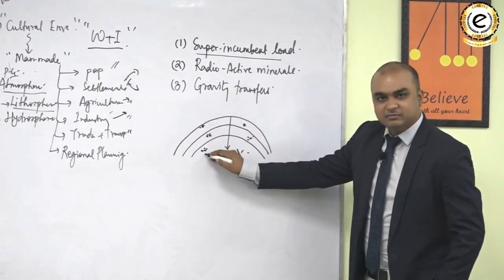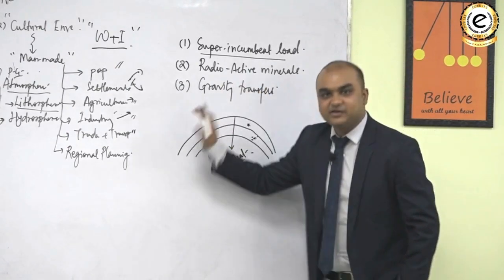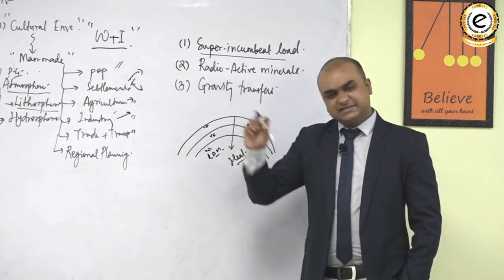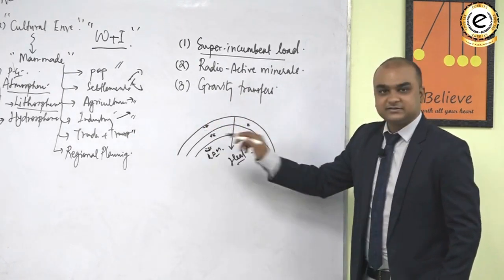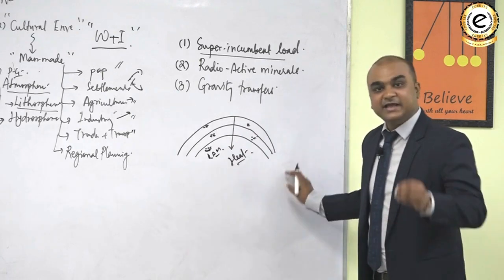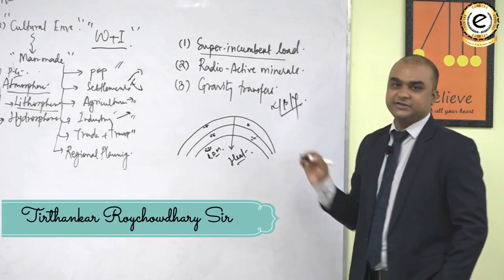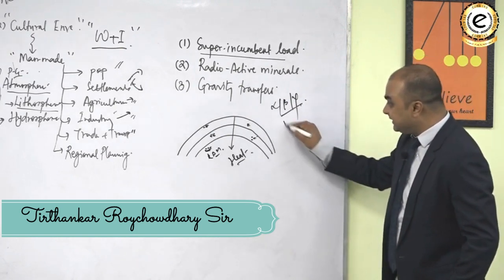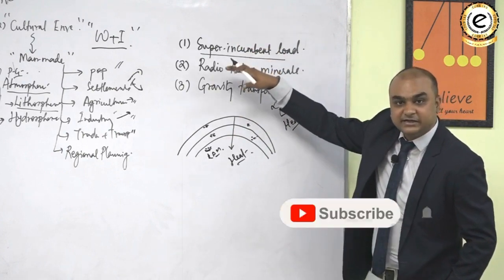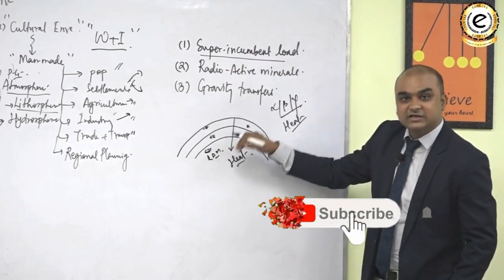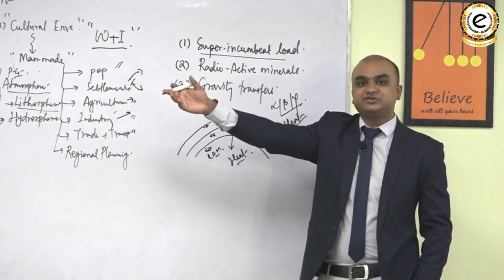So what am I saying? That there is presence of radioactive minerals in the interior of the Earth at several locations and at several depths. These radioactive minerals decay with time, and emit radiations in the form of alpha, beta, gamma kind of radiations. These radiations generate heat. तो एक तो ये reason हो सकता है that the superincumbent load of the rocks is generating pressure, that pressure is generating heat, which is creating the endogenetic forces.